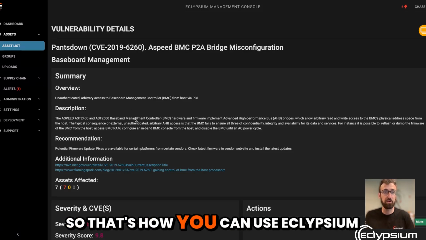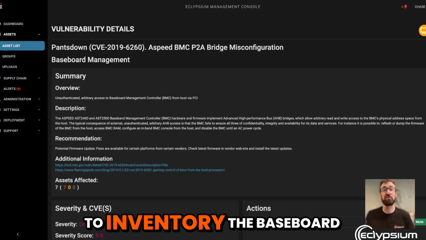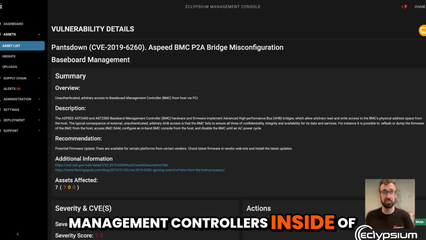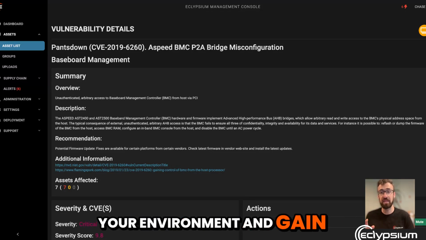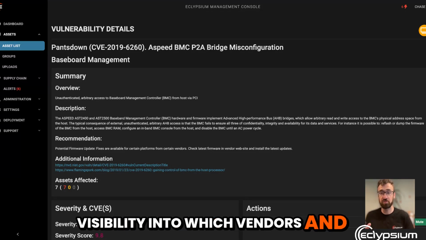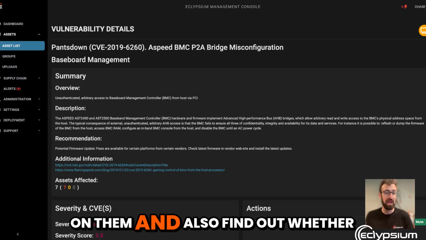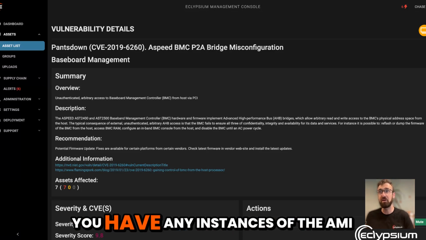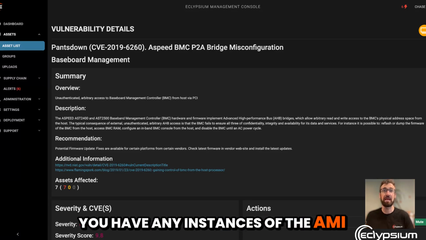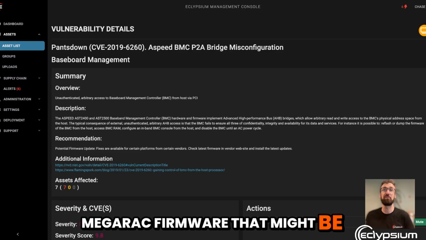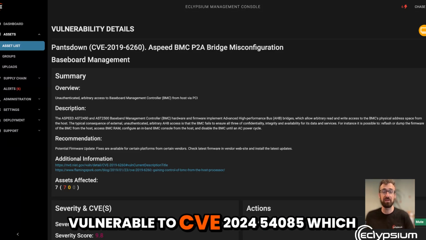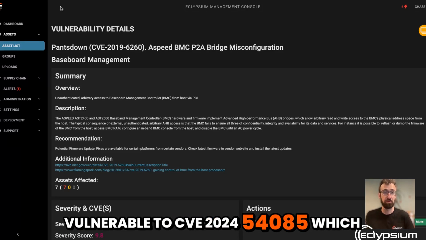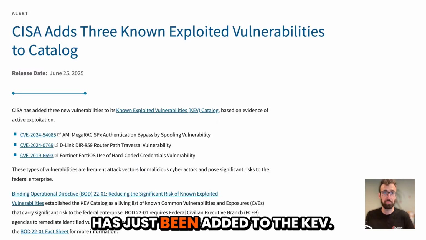So that's how you can use Eclypsium to inventory the baseboard management controllers inside of your environment and gain visibility into which vendors and which firmware they have installed on them, and also find out whether you have any instances of the AMI MegaRAC firmware that might be vulnerable to CVE 2024-54085, which has just been added to the KEV.